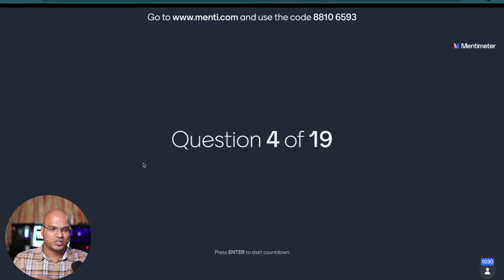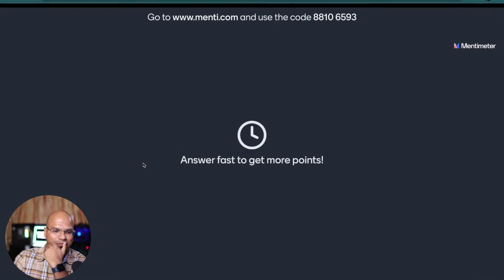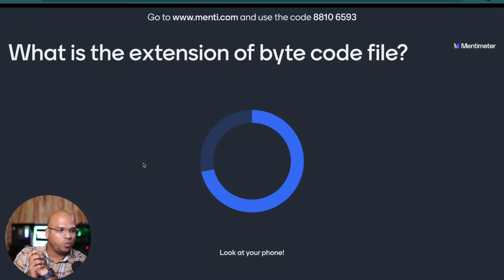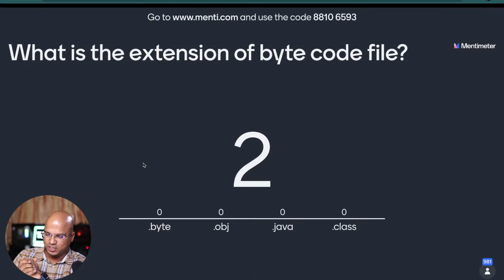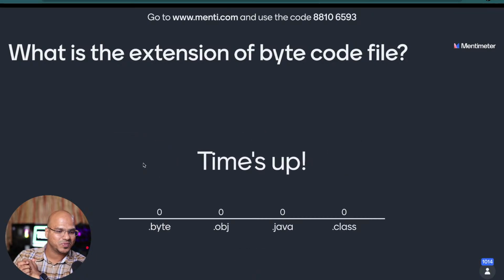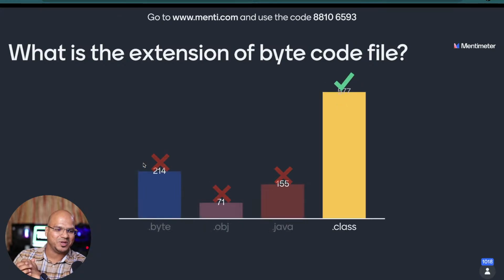So the fourth question is coming on your screen, and here we go. What is the extension of the bytecode file? Is it .byte, .obj, .java, or .class? Okay, 3 seconds, and let's see who is giving the right answer. The majority are saying .class, and that is correct.